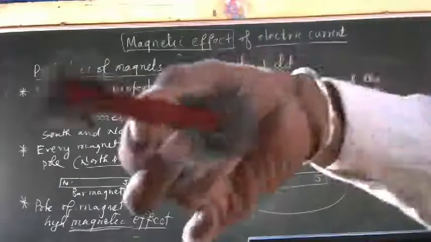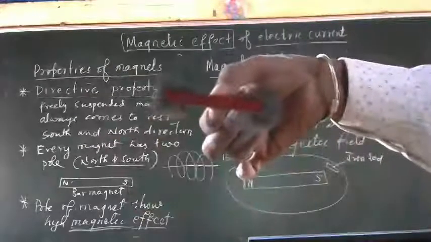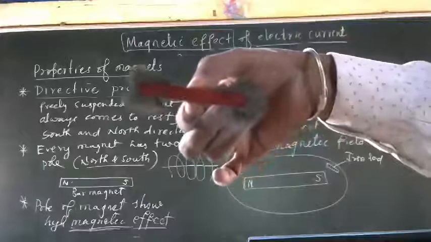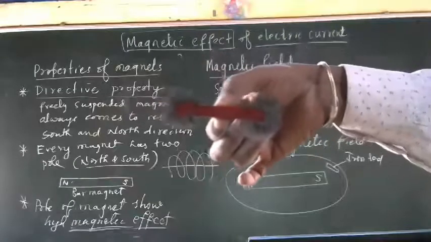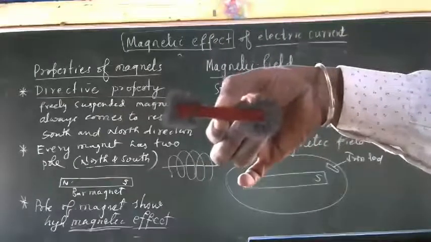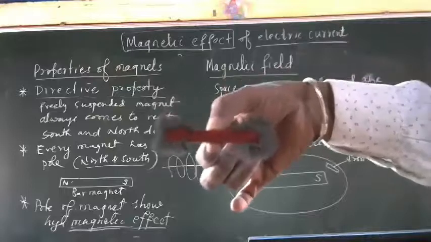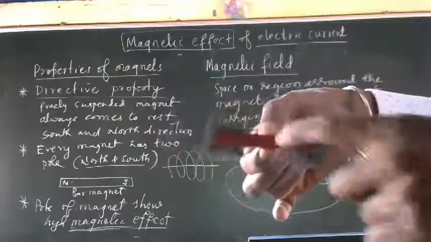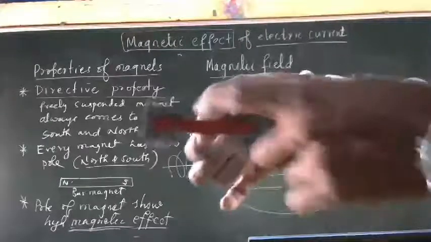See now, it's very clear. The poles of the magnet have more attractive power, or more magnetic effect is seen at the poles of the magnet. All the iron filings are attached to the poles, not in the middle of the magnet. The middle of the magnet has very little. At the poles of the magnet it is huge.